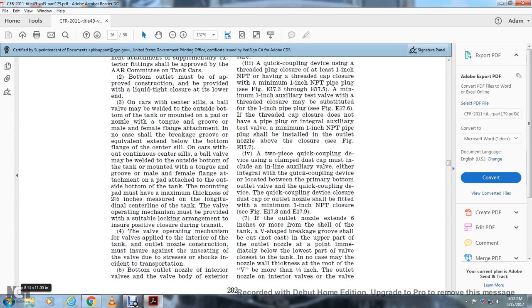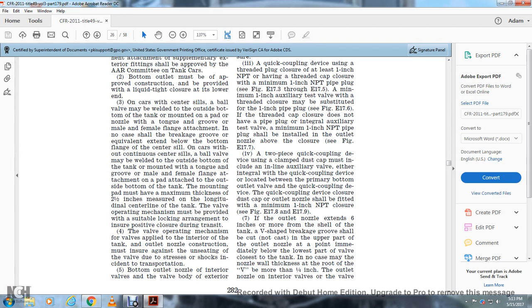Bottom outlet must be approved with the construction provided with a liquid tight closure for the lower end. On one type of car, the center seal of the ball valve may be welded to the outside bottom of the tank, mounted with the pad nozzle with the tongue and groove of the male and female attachment. In no case shall the breakage groove or equivalent extend below the bottom of the flange of the center seal. On the car with the only continuous center seal, the ball valve may be welded to the outside bottom of the tank mounted with the tongue and groove of the male and female flange attachment, the pad attached to the outside of the bottom of the tank. The mounting of the pad must have a minimum thickness of 2.5 inches measured from the longitudinal center line of the tank.